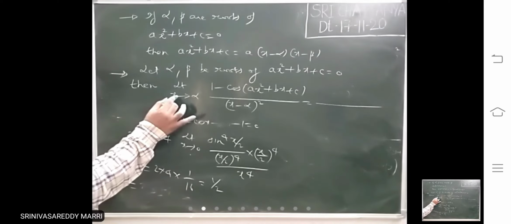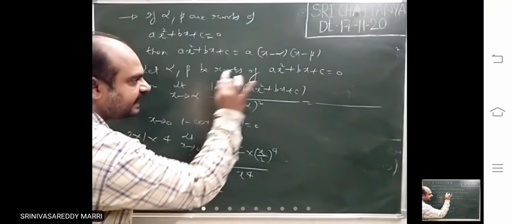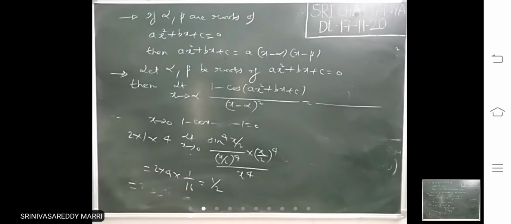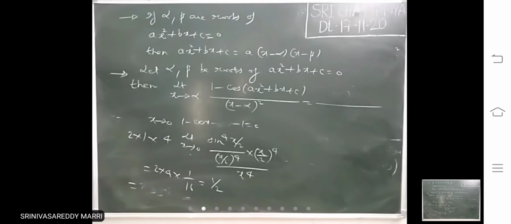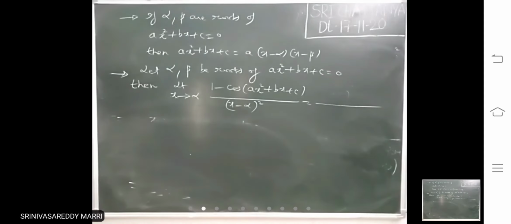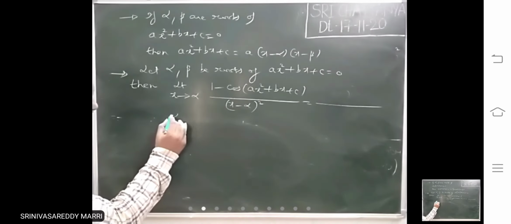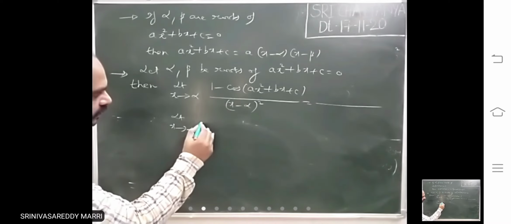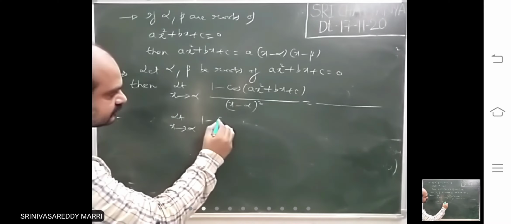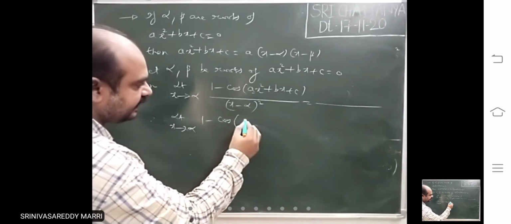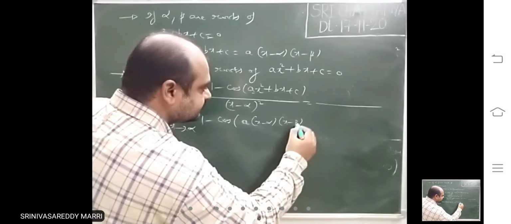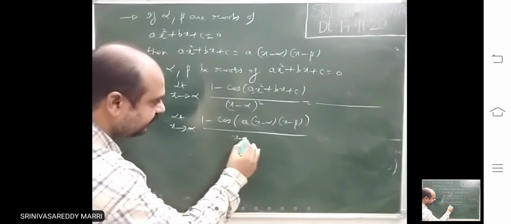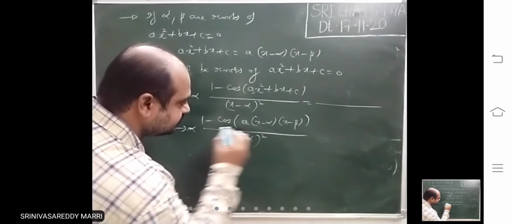Whenever x tends to alpha, in the inside function x is the variable, and the remaining are constants. a, b, c, alpha are constants. Only x is the variable. Right, now they are the roots. That means ax square plus bx plus c you can write as 1 minus cos of a into (x minus alpha) into (x minus beta) divided by (x minus alpha) whole square.